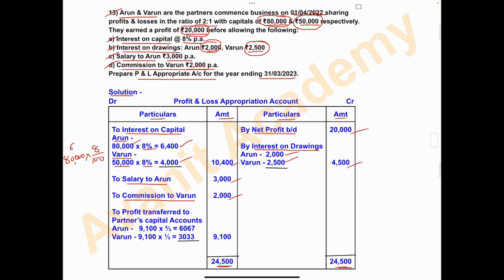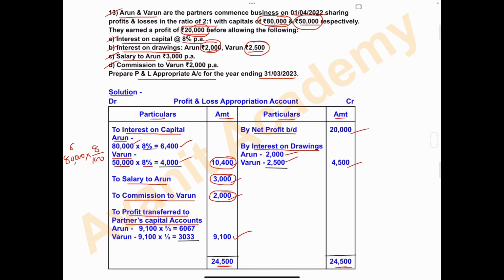From this 24,500 minus 10,400 minus 3,000 minus 2,000, and the difference amount you will get is 9,100. That is the profit, and this profit is transferred to partners capital account. Right here, to profit transferred to partners capital account.